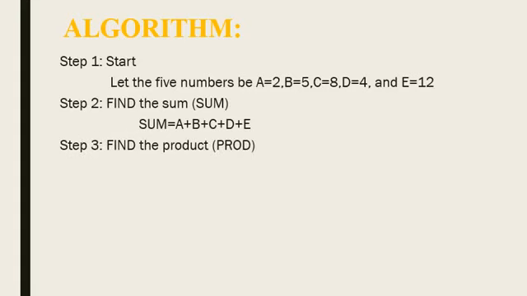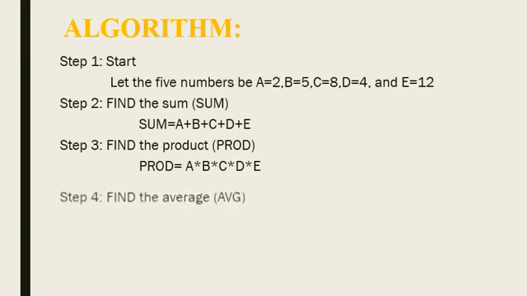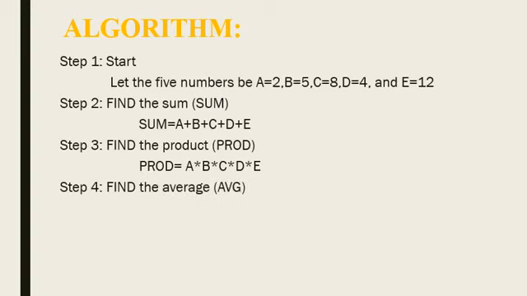And then step 3, find the product. Prod is a variable. Prod is equal to a multiplied by b multiplied by c multiplied by d multiplied by e. The result of 5 multiplications is saved in prod. And step 4 is find the last one, average.